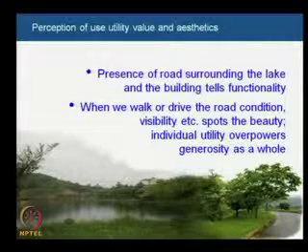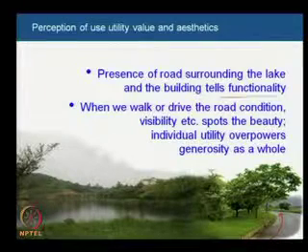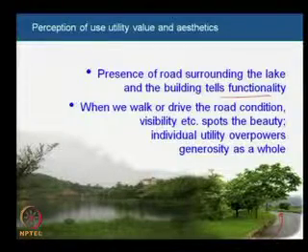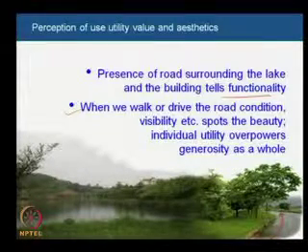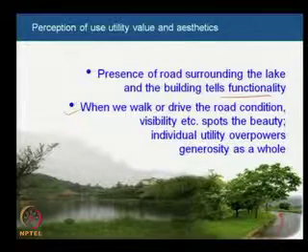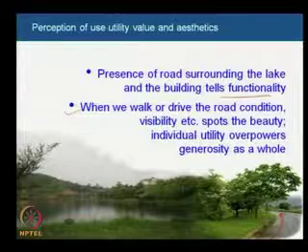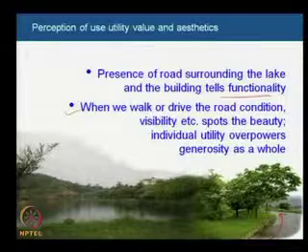The presence of a road surrounding the lake and the building tells us the functionality aspect of this picture. When we walk or drive, the road condition, visibility, etc., spot the beauty. Individual utility overpowers the generosity of the whole.